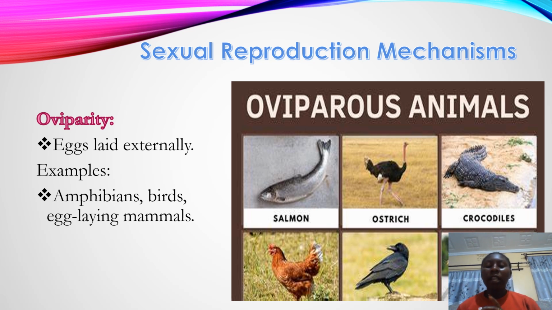Then now we can look at sexual reproductive mechanisms. We have said that this is where there is fusion of gametes, meaning that individuals must come together and fuse in a way. There is transferring of gametes from one individual, that is the male, to the female. And mostly here, fertilization is either internal or external.